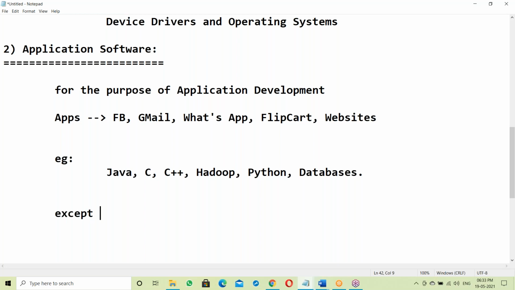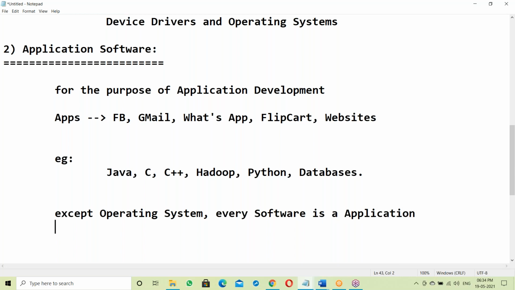Except operating system, every software is an application software. Yes, everything. Every software except operating system is an application software. Okay, except OS. Except OS, every software is an application software.